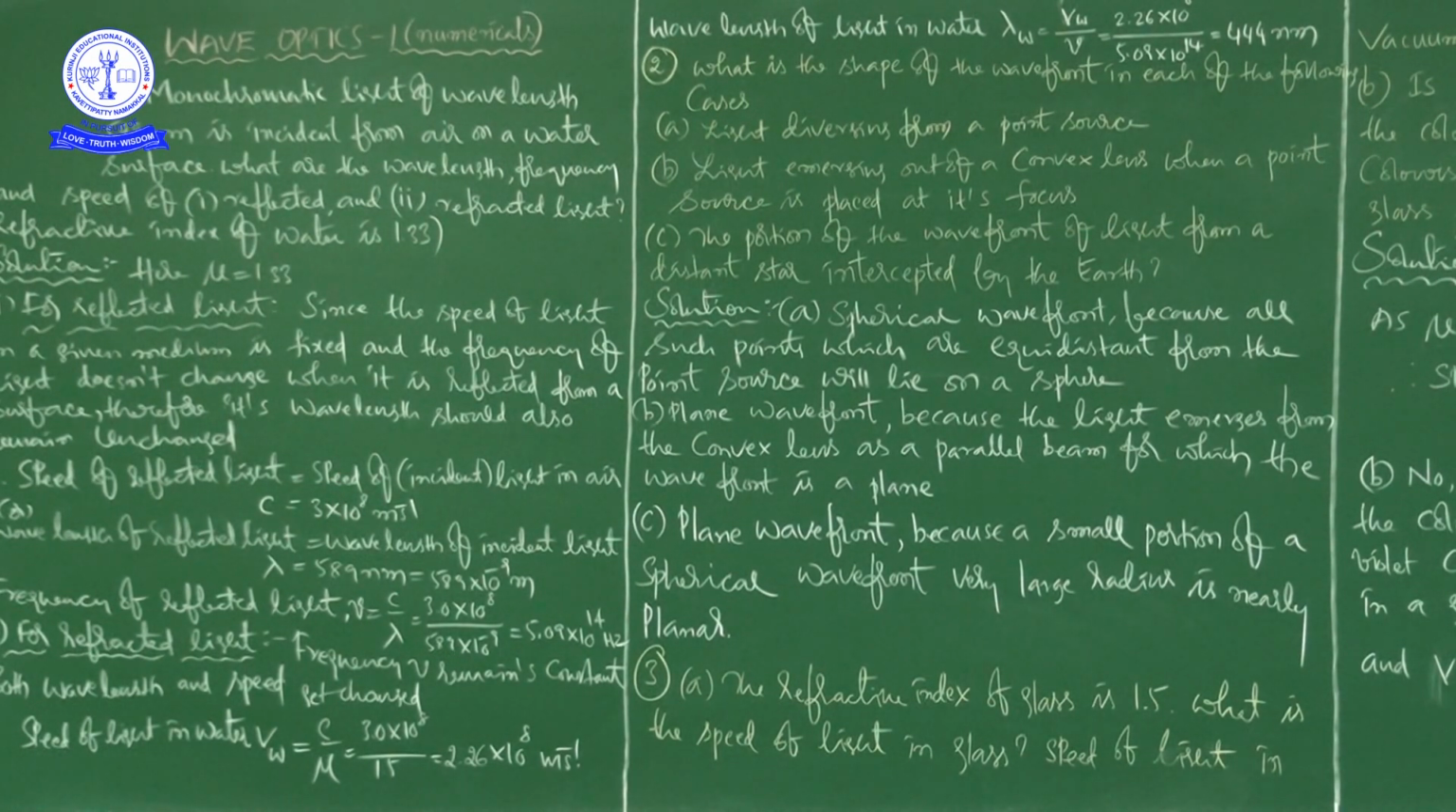So, what is meant by reflected light? What is meant by reflection, right? The light, the energy which is sent back into the same medium. Reflection means the phenomenon in which light bounces back into the same medium. That phenomenon is said to be reflection.